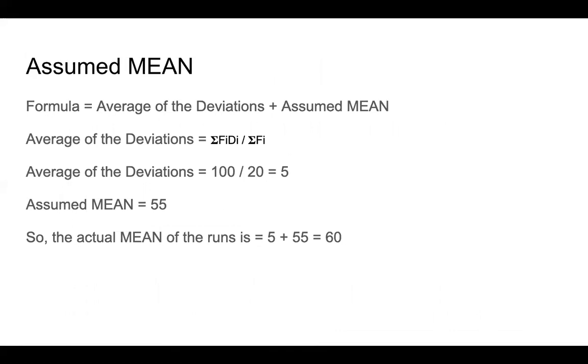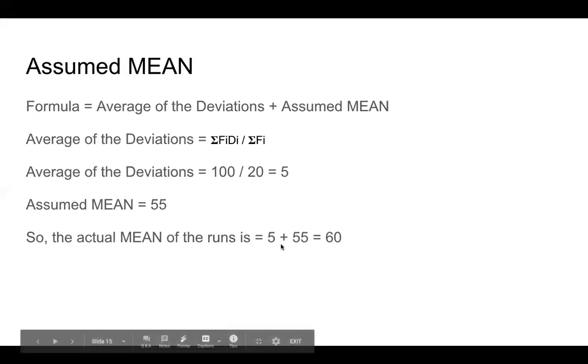So you can see the output that we got from the direct method and the assumed mean method, they are the same. The exact mean was 59.2, which we got from ungrouped data, that was single values of data. For grouped data, we got the mean from two different methods. One was the direct method whose output was 60, and then the assumed mean method whose output is also 60. So this is the correct value.